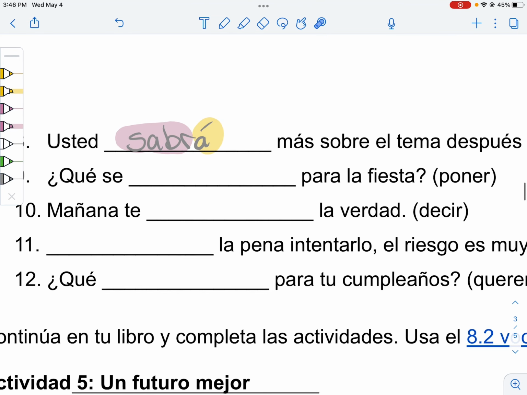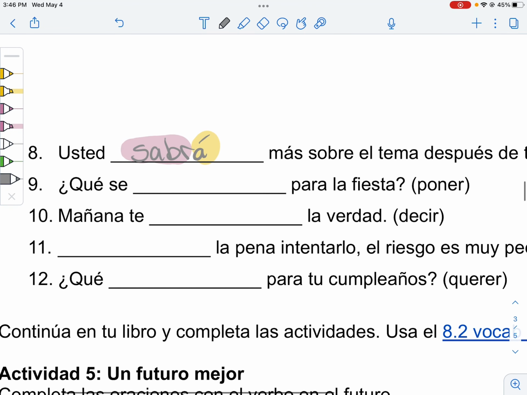Ooh, interesting. I think in your worksheet, I might change this to a reflexive verb to see if you can put it together. That's what I'm going to do. Anyway, so this comes from ponerse, where we take the reflexive pronoun off and we put it out in front.